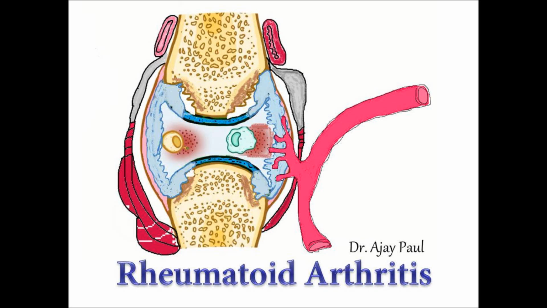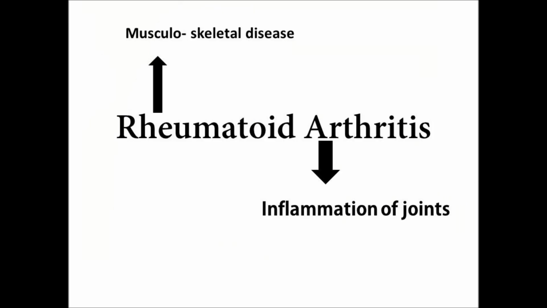Good morning. Today we are discussing rheumatoid arthritis, the pathophysiology of rheumatoid arthritis. The term is composed of rheumatoid and arthritis. Rheumatoid comes from the word rheumatism, and arthra means joints. Arthritis is inflammation, so inflammation of the joint.